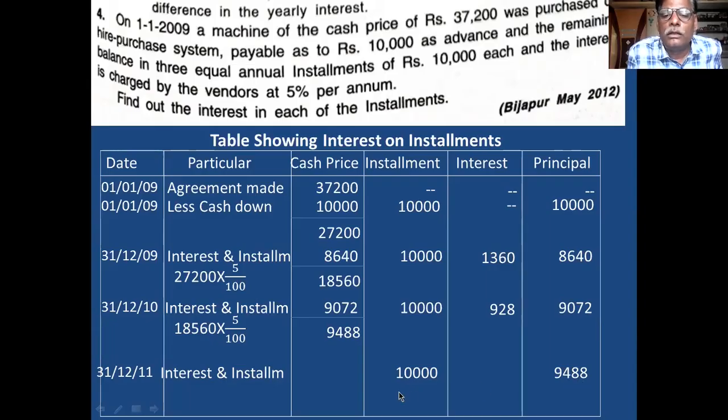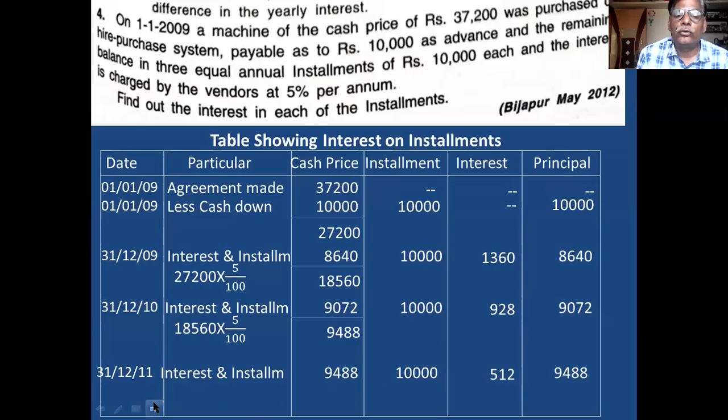9,488 is the principal. 10,000 is the installment. And you take the difference. The difference is interest: 512 rupees. In this way, you calculate the last installment. Clear? After that, you take this amount to the principal column, that is the first column. Okay, all the installments completed. Three installments.